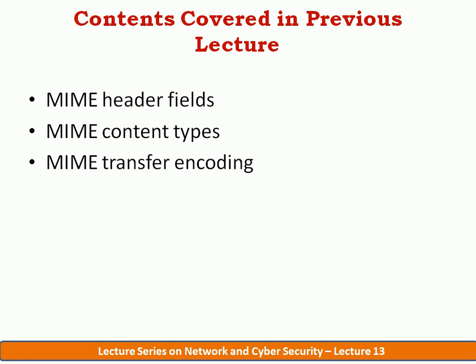We also discussed about the MIME transfer encoding, why it is important, and what the purpose of transfer encoding is. We discussed that transfer encoding is done to provide reliable delivery across different platforms and environments. We discussed the different transfer encodings supported in the MIME. We also looked at the table for the different content types and the transfer encodings used in the MIME.